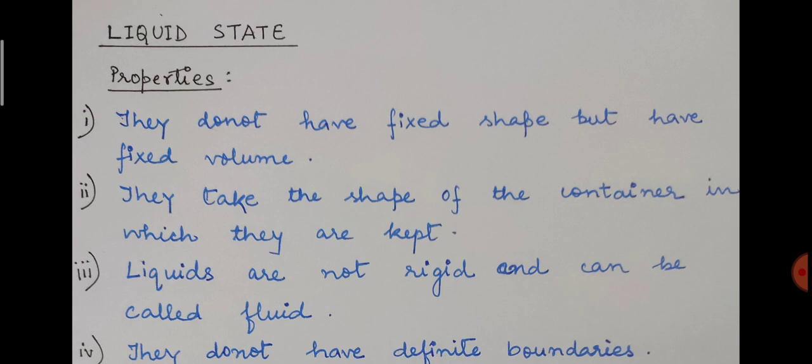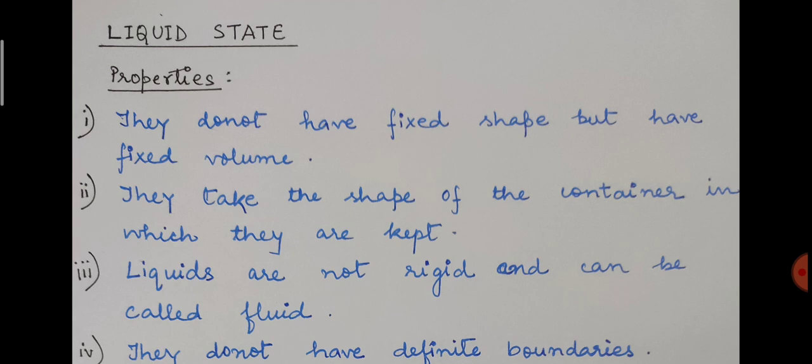Second one is they take the shape of the container in which they are kept. Now we know that as liquid substances do not have any fixed shape, that is why they take the shape of the container in which they are kept.